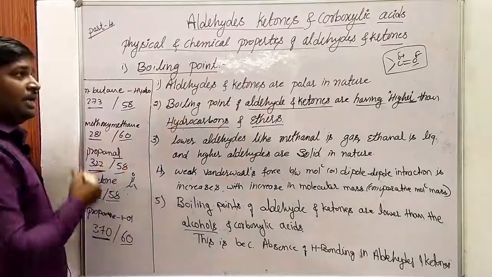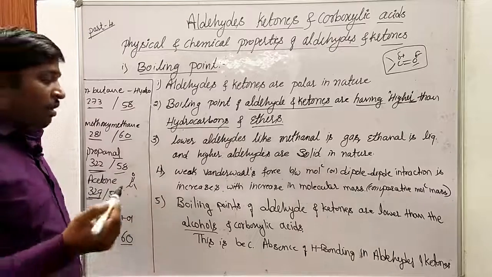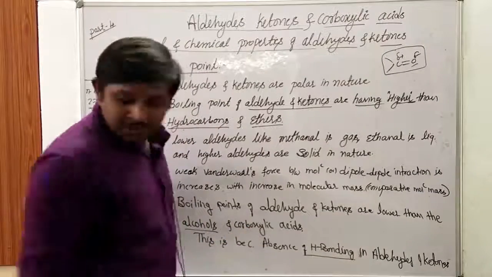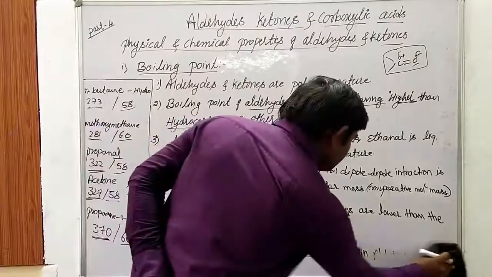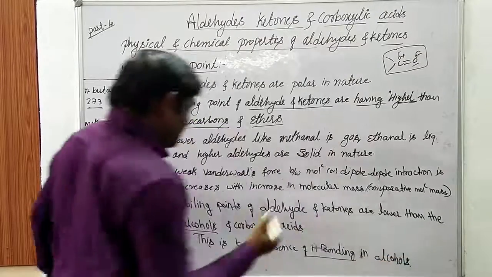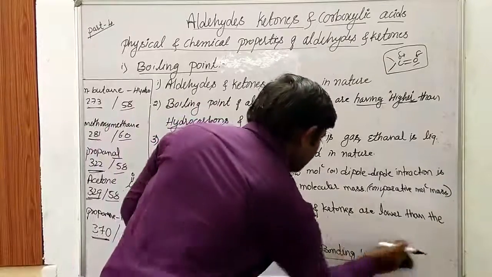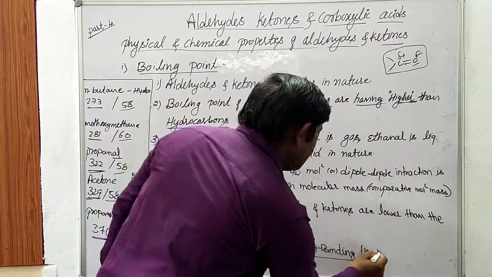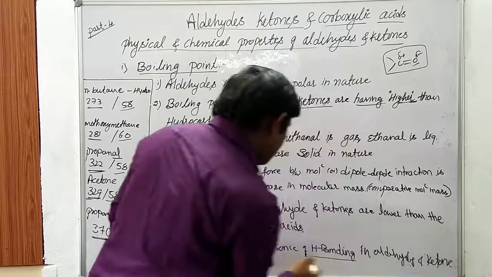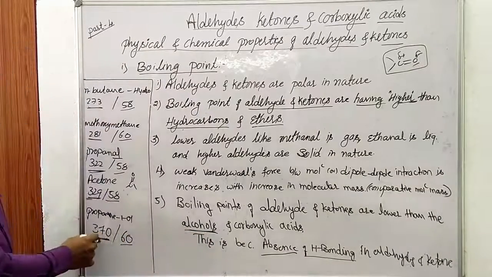Aldehydes and ketones are having higher boiling points than that of ethers and corresponding hydrocarbons, whereas in the case of alcohols and carboxylic acids there is a presence of hydrogen bonding. So this is due to the absence of hydrogen bonding in aldehydes and ketones. In alcohols there is a presence of hydrogen bonding, that's why its boiling point is higher.